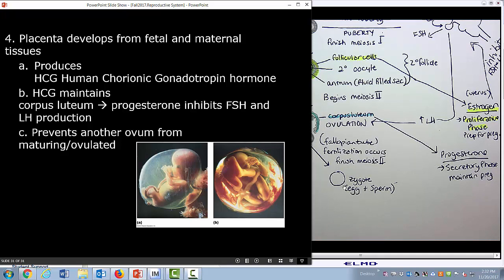So as the fertilized egg forms and produces the placenta, it produces HCG, which maintains the corpus luteum so we can maintain the high progesterone, and so we can inhibit FSH and LH. So we inhibit the maturation of another oocyte. We inhibit the ovulation from occurring because LH levels don't get too high.